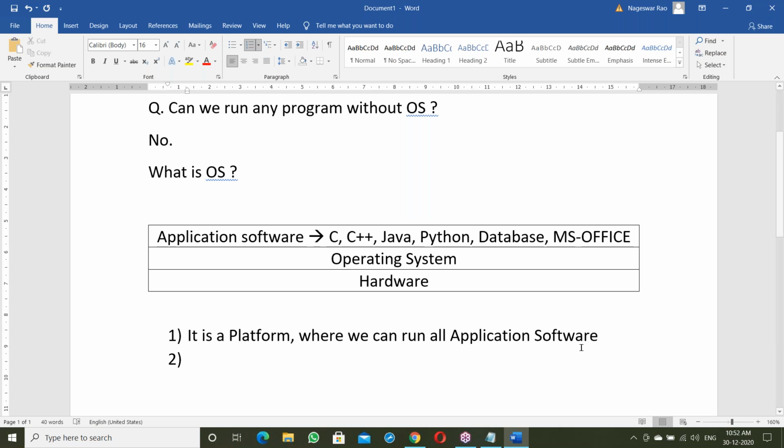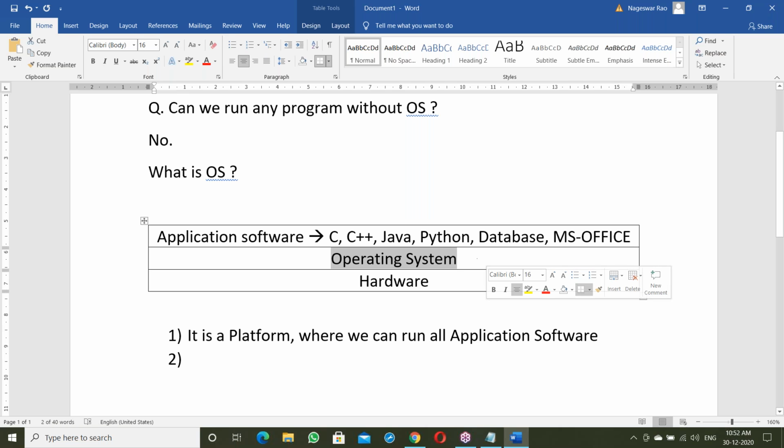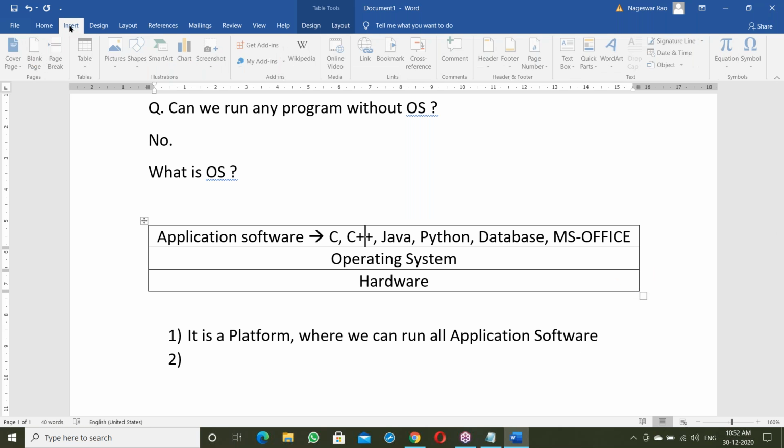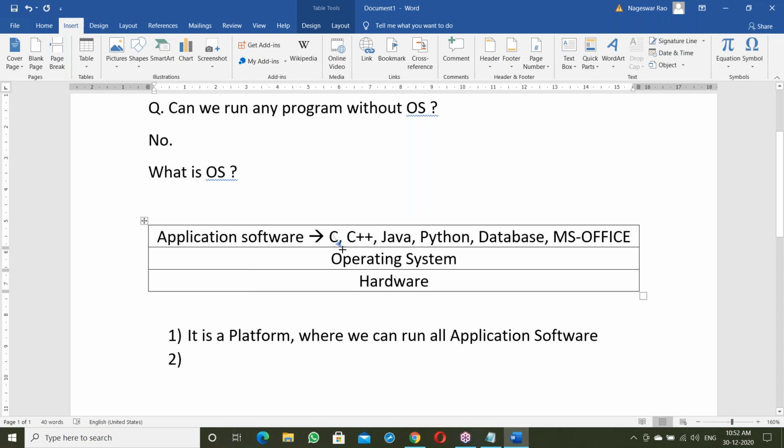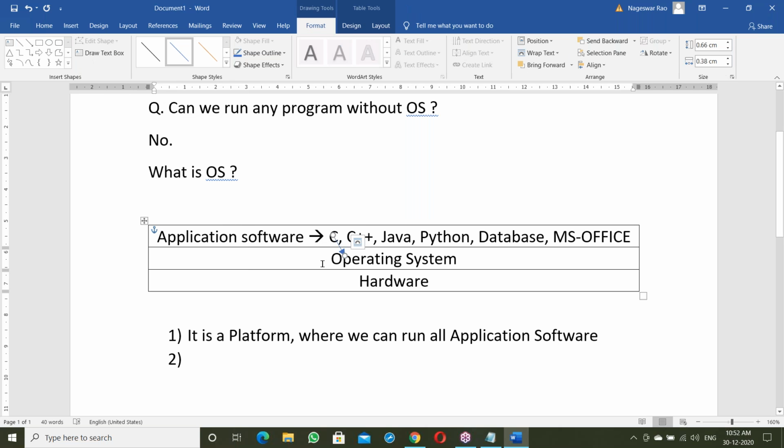But it's not only a platform here. Suppose a C program generates some output. First, the C program's output goes to the OS and then is transferred to the output device.